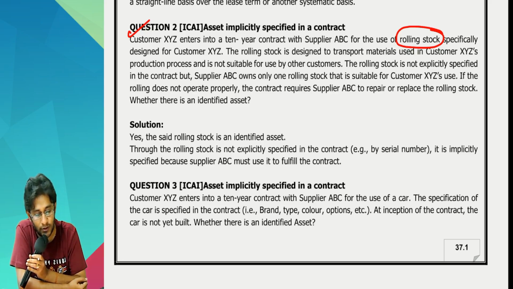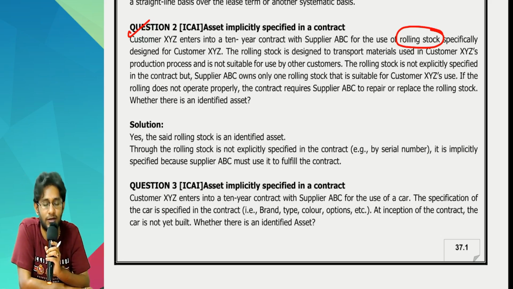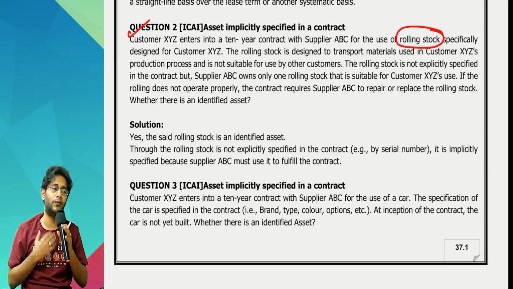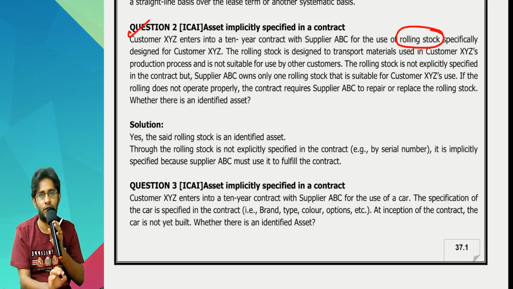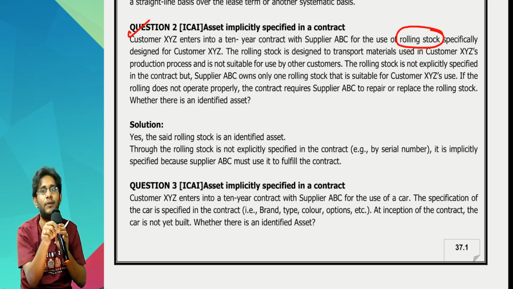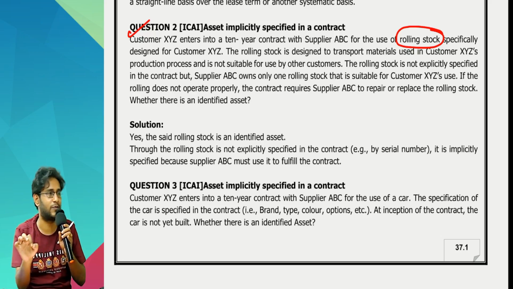The rolling stock is not explicitly specified in the contract, but supplier ABC owns only one rolling stock that is suitable for customer XYZ's usage. I have told what kind of rolling stock I want, clearly mentioned, but which asset I am taking from you is not explicitly mentioned.